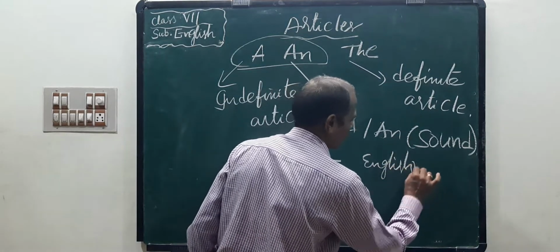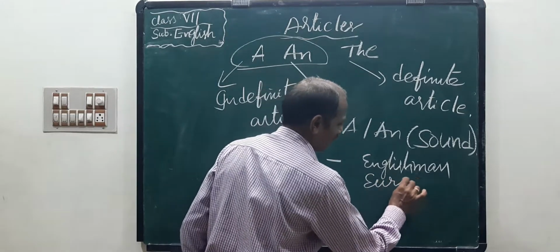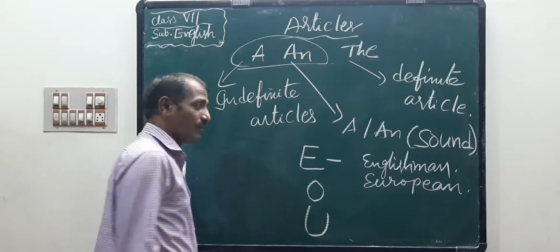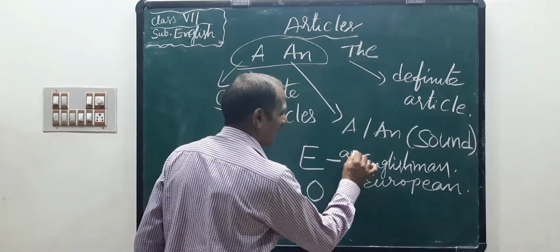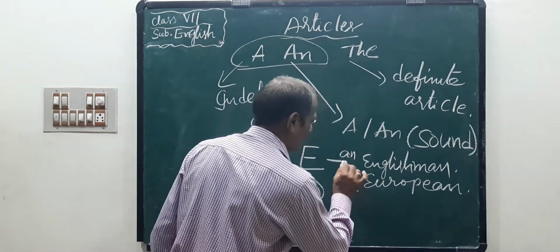But here is Englishman, European. Englishman refers to an Englishman. European refers to a European.